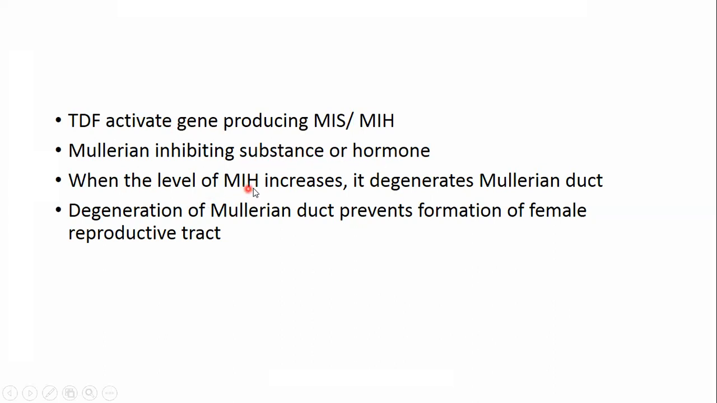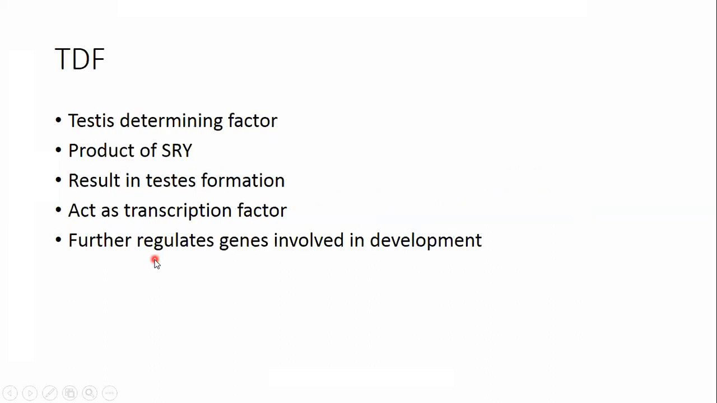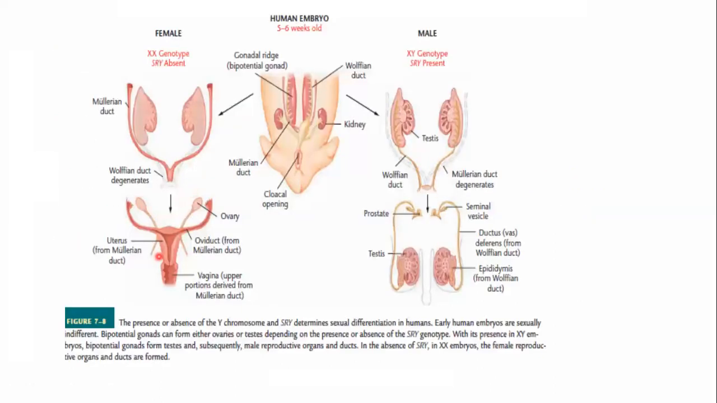So when the level of MIH increases, it degenerates the Mullerian duct, and degeneration of the Mullerian duct prevents formation of the female reproductive tract. As I discussed in the previous slide, you can see here that the Mullerian duct is an important duct involved in the formation of the female reproductive tract.